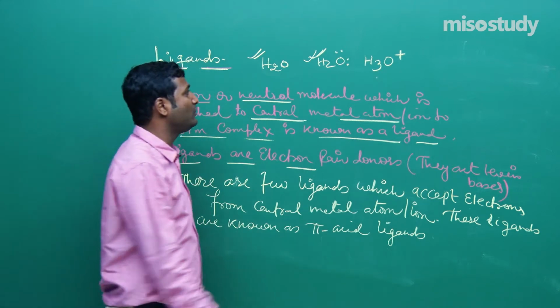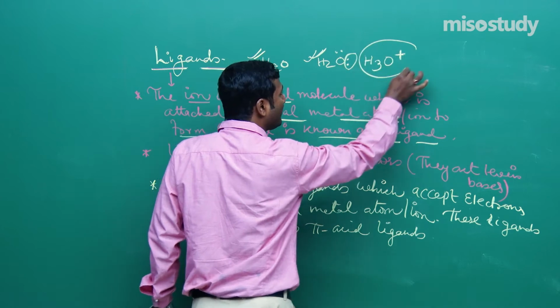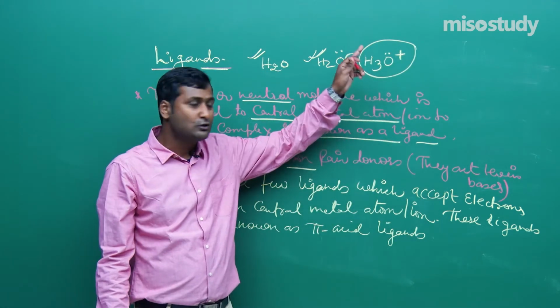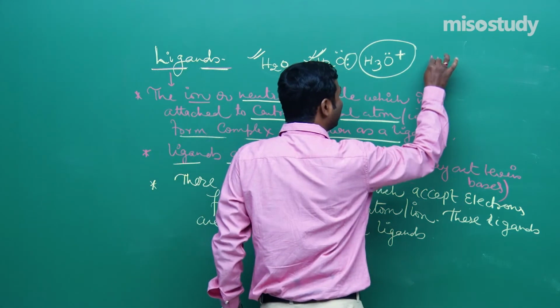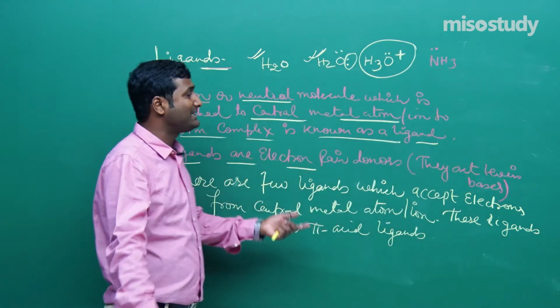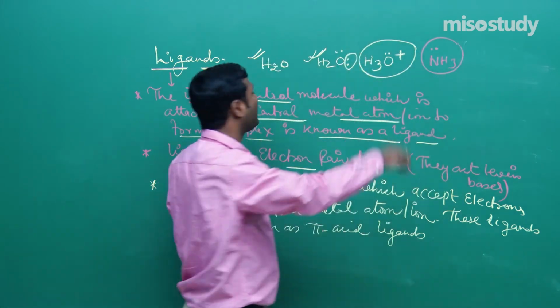H3O plus is formed by donation of one electron pair, and still it has one lone pair of electrons, so it also behaves as a ligand. And NH3 has a lone pair, so it is also a ligand.